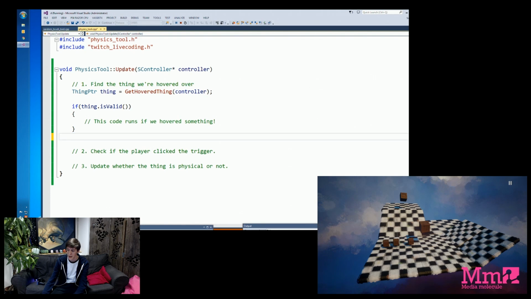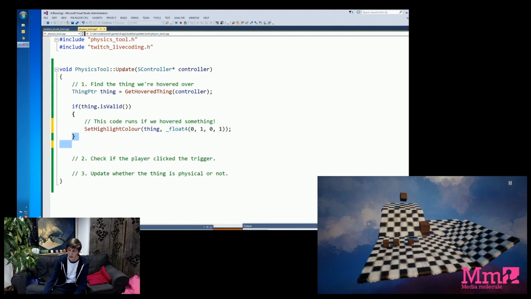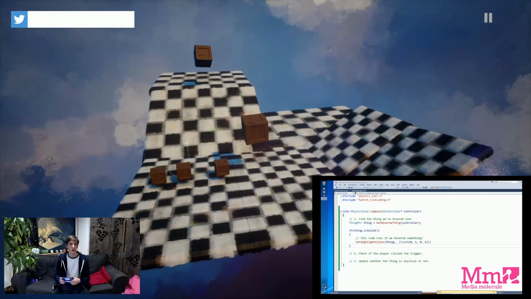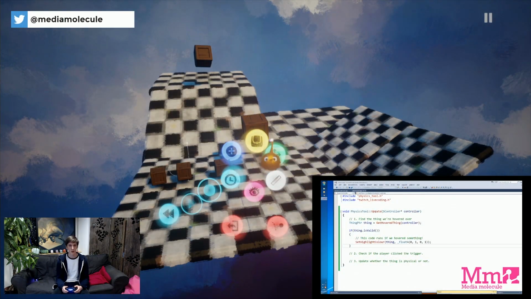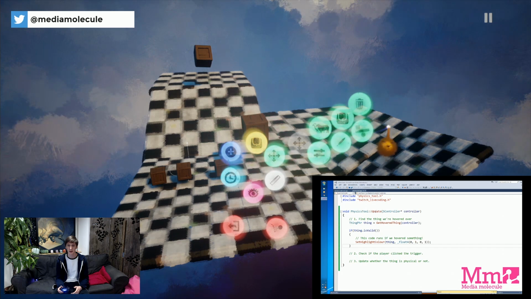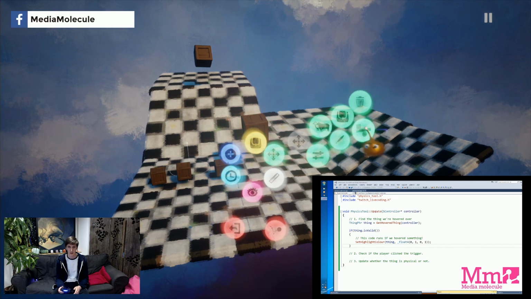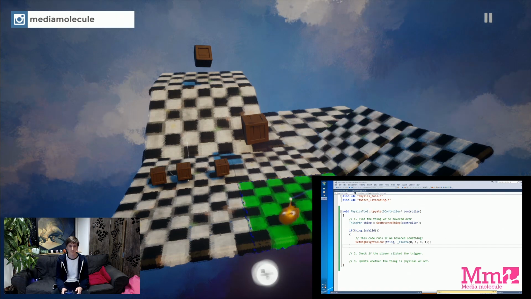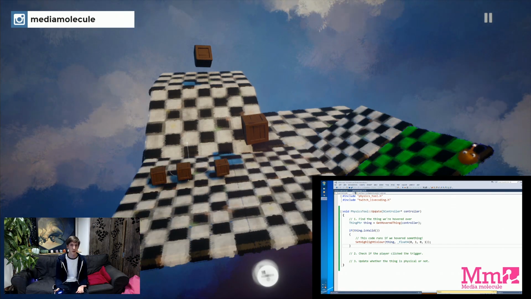And we want to move our highlight in there so that it doesn't crash if we haven't hovered anything. So now, again, it's useful to test as we go along. If we push that to the PlayStation 4, what we expect is that when we hover something, it turns green. Oops. So, if we switch to the physics tool, which I again sneakily added beforehand with this little seesaw icon, we expect that when we hover things, yep, they do indeed turn green. Great, so that bit of code is working.